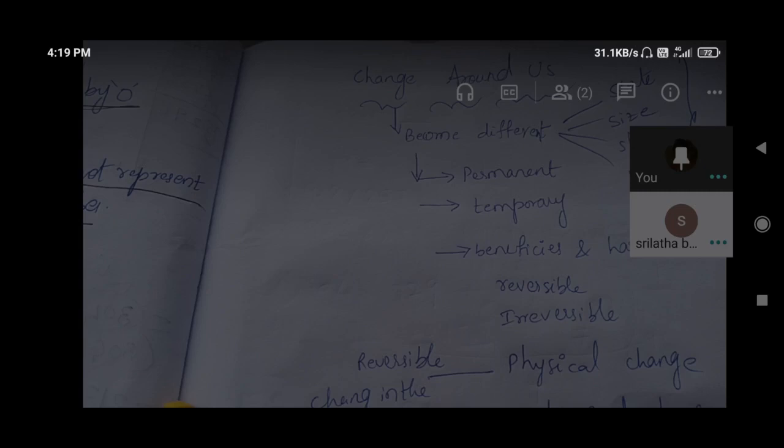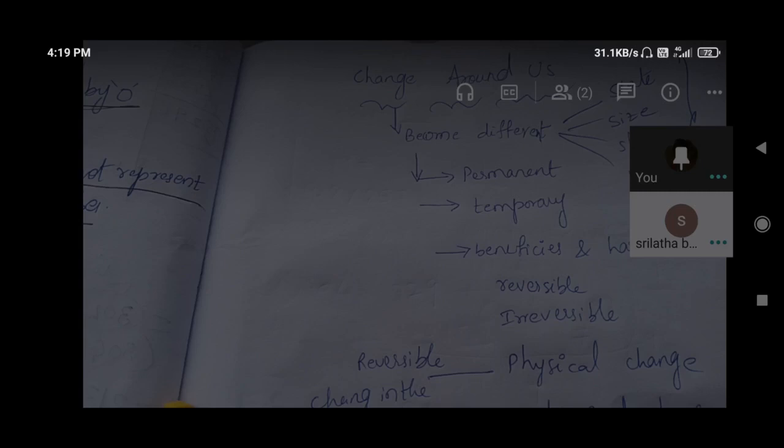Conditions needed for those changes, which are favorable to change, and how we can expand and change the gold ornaments, silver ornaments, and so many metallic tools we are using in our daily life, those are also due to expansion and contraction. Plastic items also, in that manner: pet bottles, plastic bottles, plastic mugs, so many items we are using in our life by the expansion and contraction method. We are changing the shape of those objects and using them according to our needs.